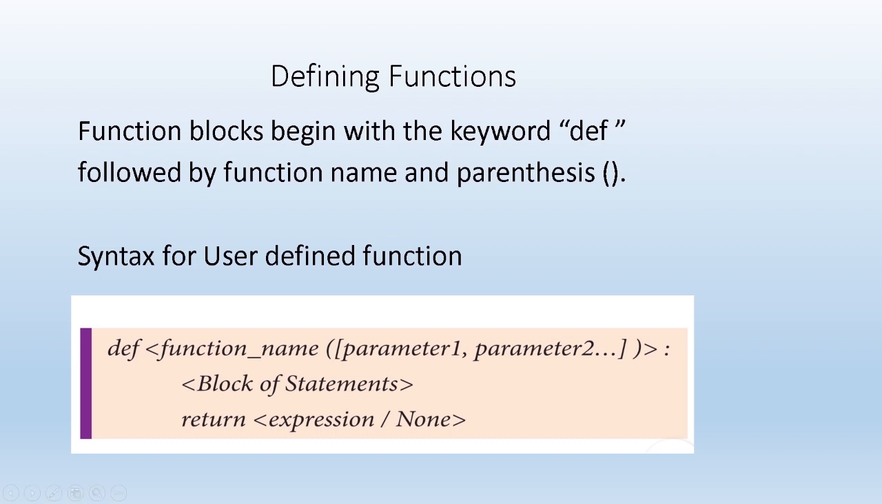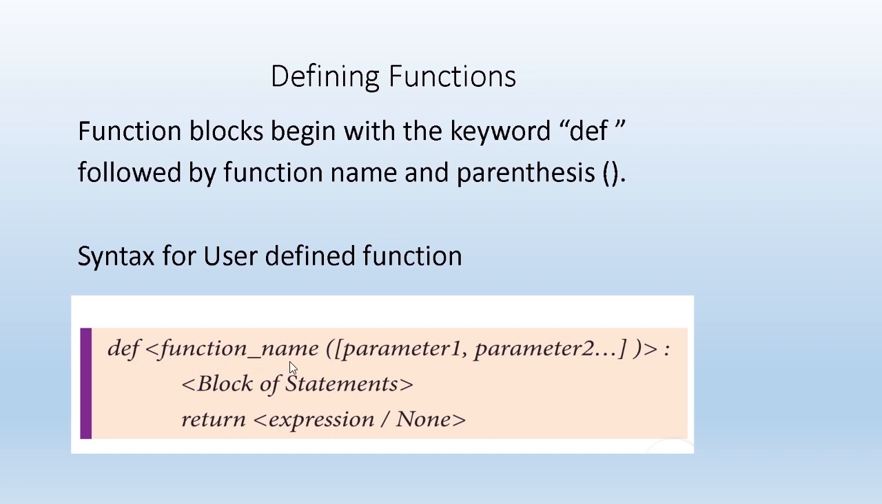The function block begins with the keyword def. So we are going to define a function, and the keyword is def. First we must write the keyword def, followed by the function name, and then followed by the parenthesis. So what is the syntax? Def is the keyword, then followed by the function name.